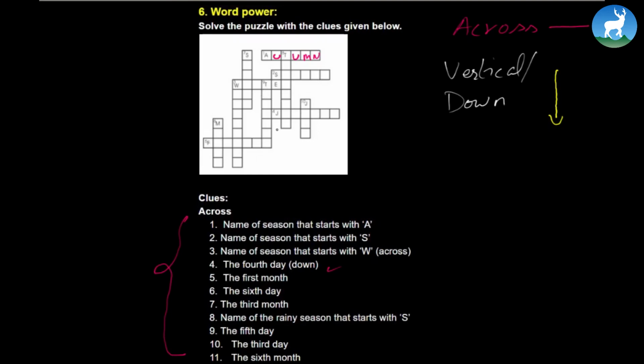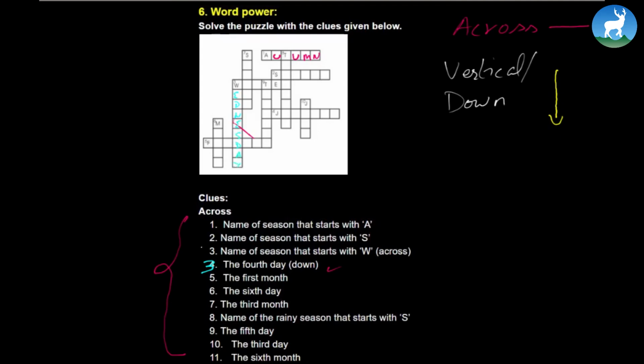Okay, where is number 4? Okay, in this case, you'll have to make this number 3, okay? That's number 3. So number 3 is again here. Fourth day. So it will give you, of course, what is the fourth day? We call it W-E-D-N-E-S-D-A-Y. Let me help you with the number here.